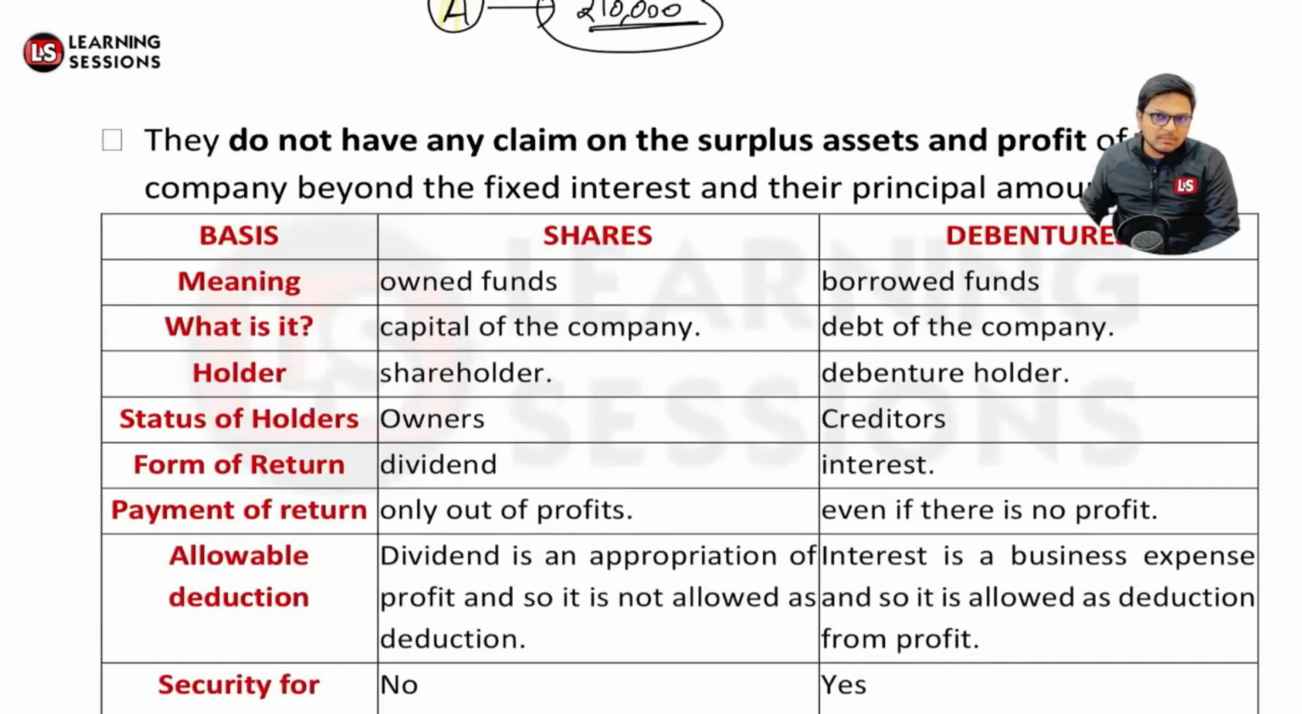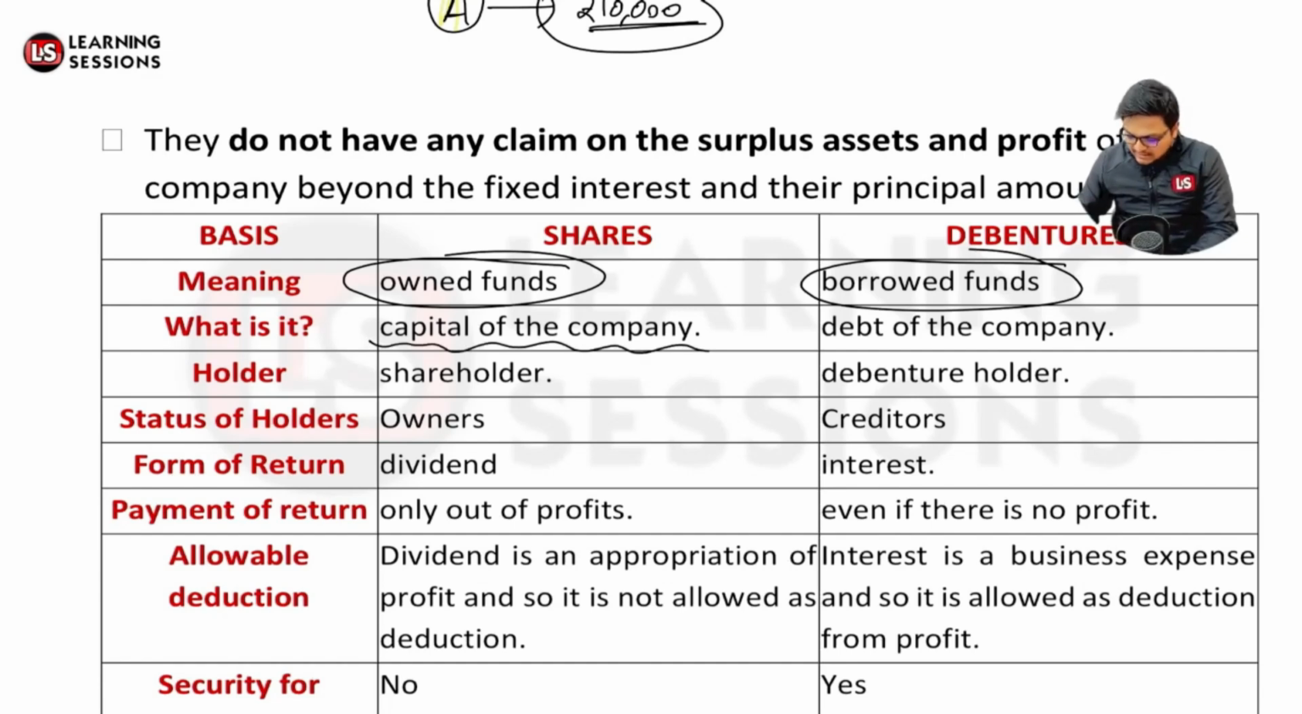If we talk about the meaning, shares are the owned funds, the company's owned funds, whereas debentures represent the debt funds, or borrowed funds. Equity is the capital of the company, and debentures are the debt of the company. The holder is a shareholder in one case and a debenture holder in the other, and in terms of the status of the holder, shareholders are the owners, whereas debenture holders are the creditors of the company.